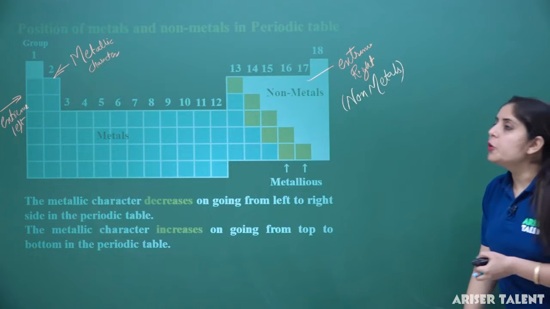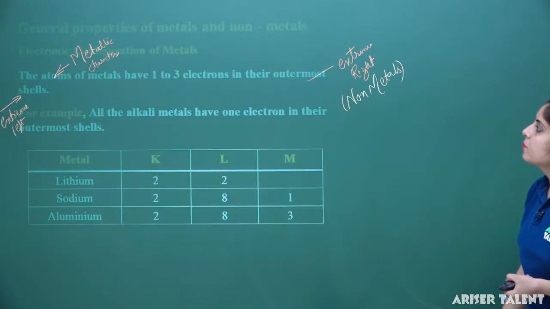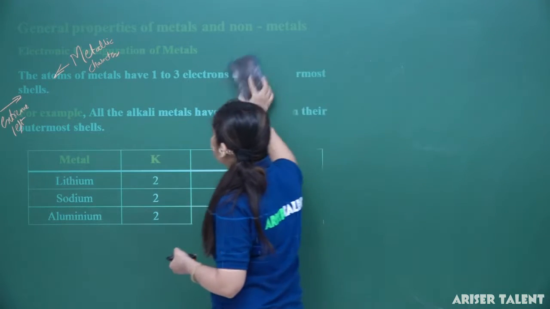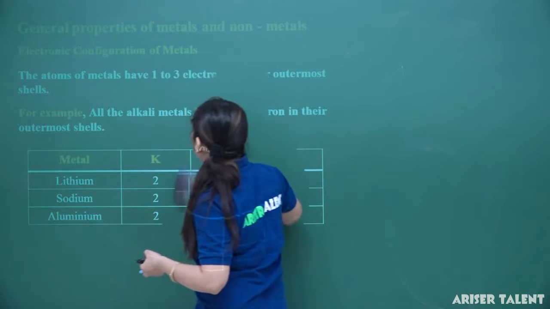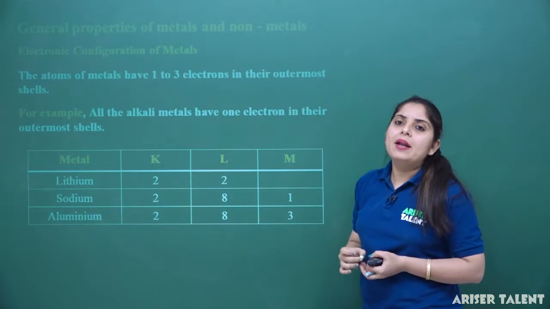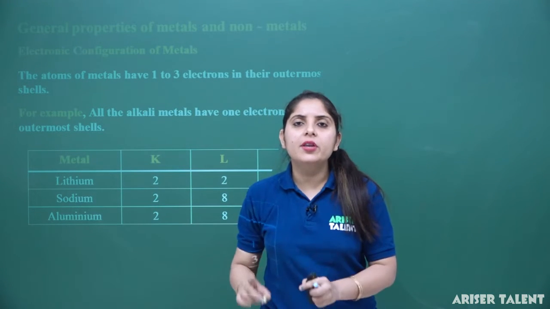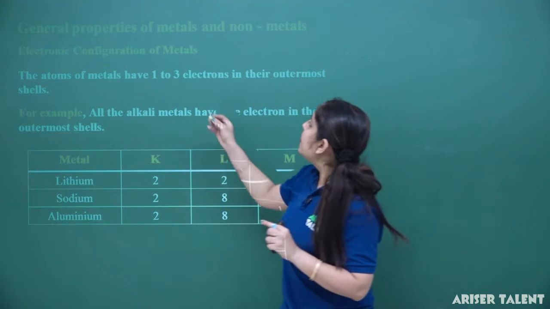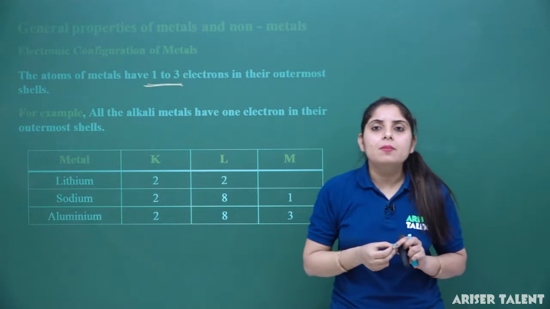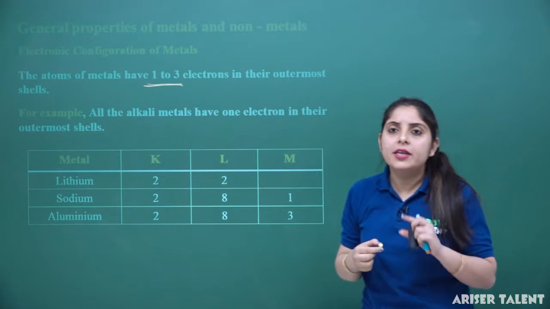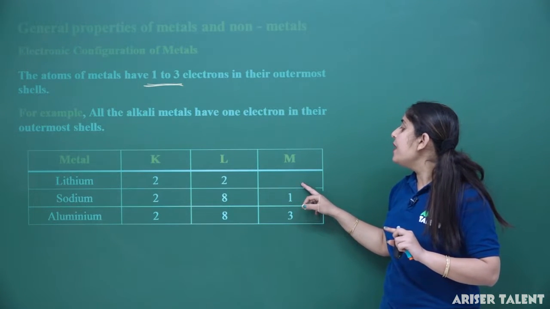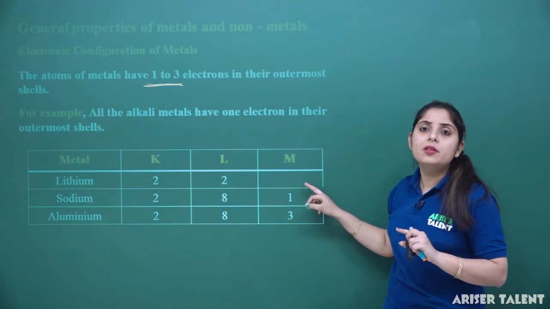So now we are moving to our next classification. We will have a general property of metal and non-metal, but firstly we will discuss which element is going to behave like a metal and which is going to behave like a non-metal. So if any element has 1, 2 or 3 electrons in its outermost shell, it can be considered in the category of the metal. Now if I am considering lithium, lithium has atomic number 3. So hydrogen, helium, lithium, it means it will have no electron in the outermost shell.